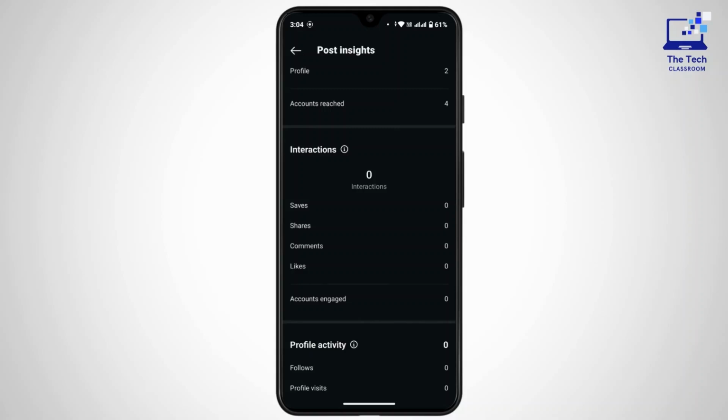This shows how many times your post was shared, but it will not display who has shared it. So you can only view the number of people that have shared your post. And that's how you can view the number of shares on your Instagram post.